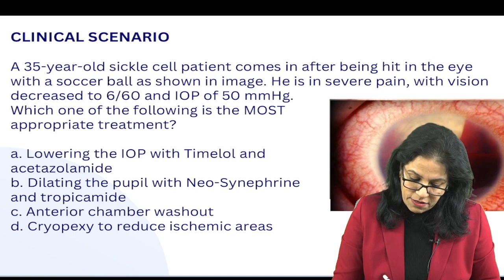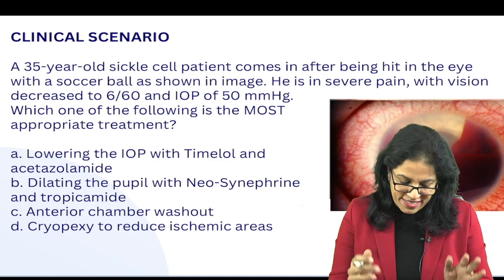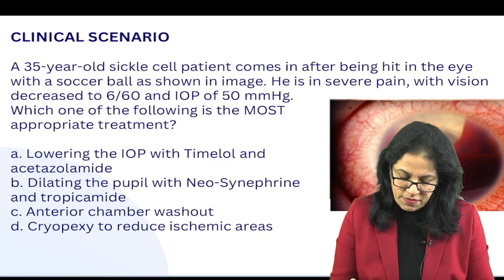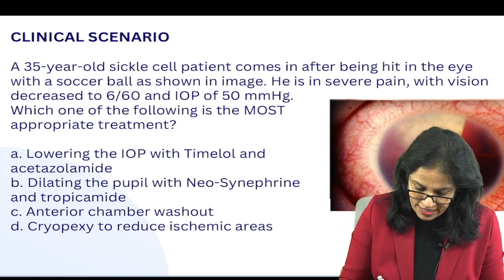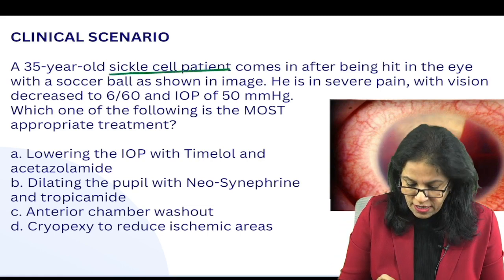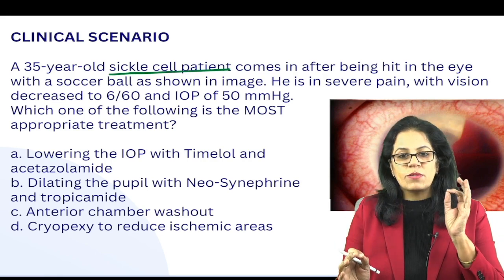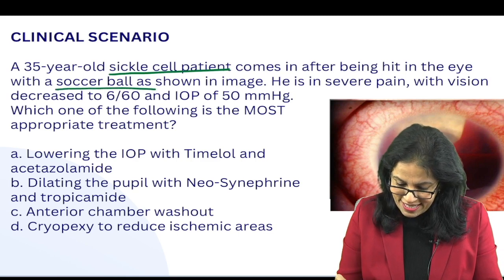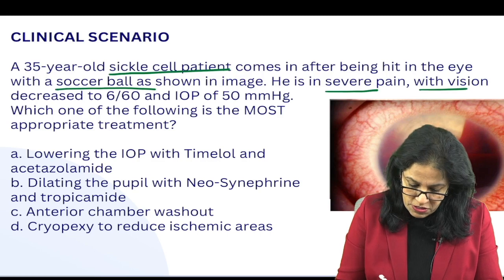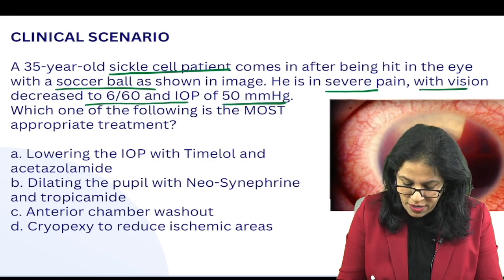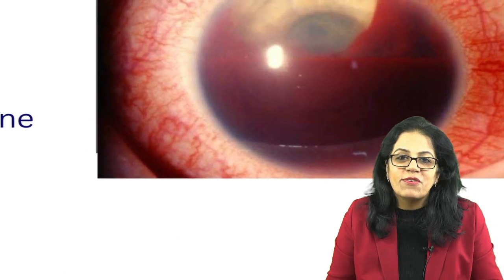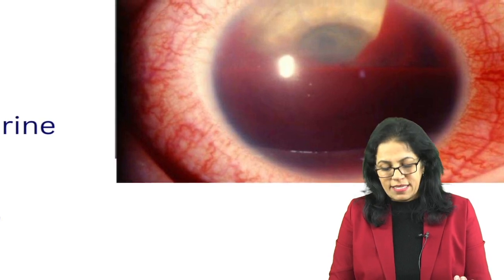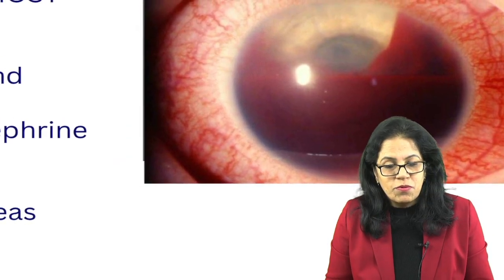We start with a clinical scenario. Let's take one clinical scenario. A 35-year-old sickle cell patient comes in after being hit in the eye with a soccer ball as shown in the image. Right? So, what are the important points? Whenever we are solving a clinical scenario, we should always note down the catch points, right? So, there is a blunt trauma in a patient with sickle cell disease, and he has severe pain with vision decreased to 6/60, and intraocular pressure is very high. We all know, obviously, the clinical picture in front of you. We are talking about hyphema, which has been induced by this blood. And because he's a case of sickle cell, we know he's more prone to all this.